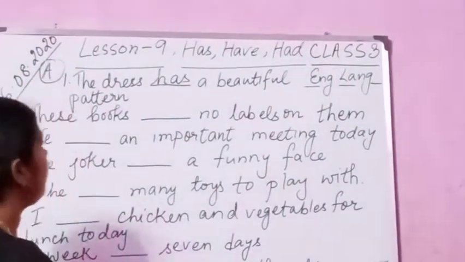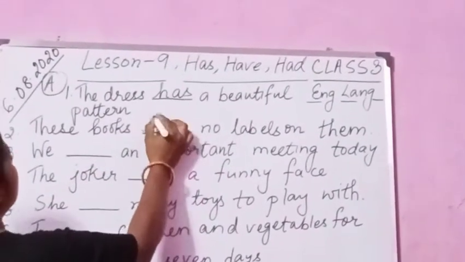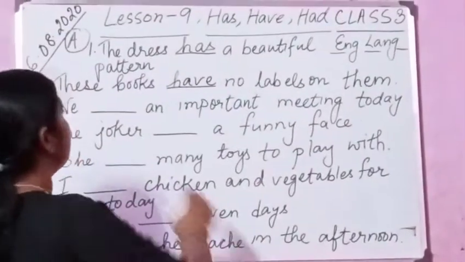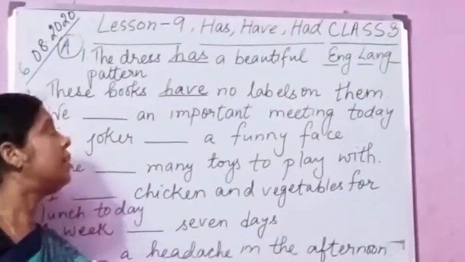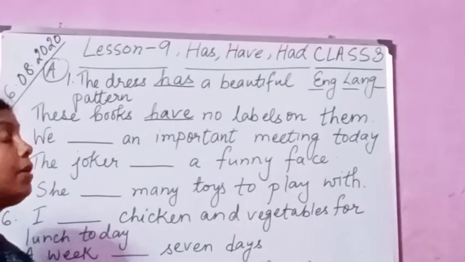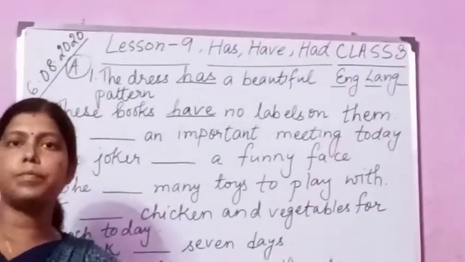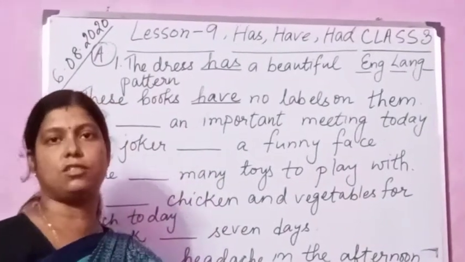Now you see here, these books have no labels on them. Here we are using have because the subject is plural. Now if I say these books had no labels on them, that is also correct. The only change is that one is in the present time, the other is in the past.